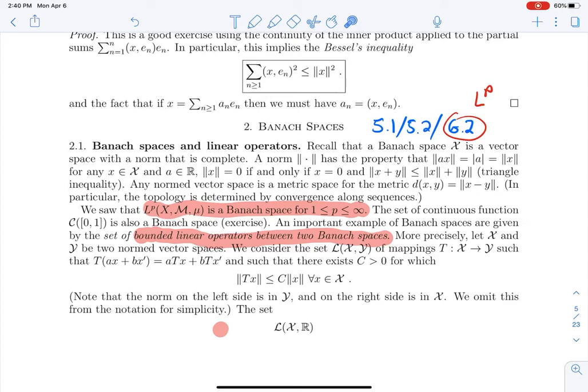Remember that a Banach space is a vector space that has a norm, and under this norm it is complete. Now what we want to prove is that the dual of LP in most cases is given by LQ. So what does that even mean?